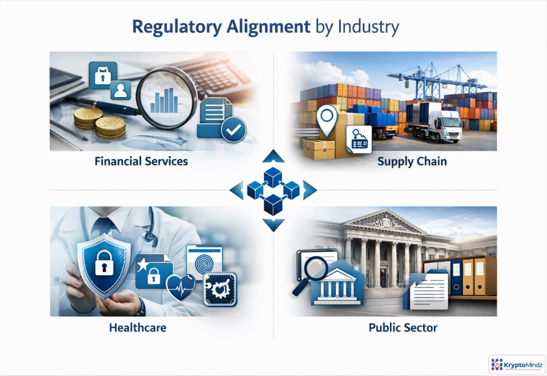Regulatory alignment depends on the industry and use case. In finance, the priorities are auditability, transaction integrity, AML and KYC integration, and clear segregation of duties. In supply chains, the design should prove provenance and chain of custody. In healthcare, privacy, consent, and off-chain data minimization dominate. For public sector systems, emphasize transparency, records retention, accessibility, and accountability. Start with the regulatory driver, then map it to architecture controls.